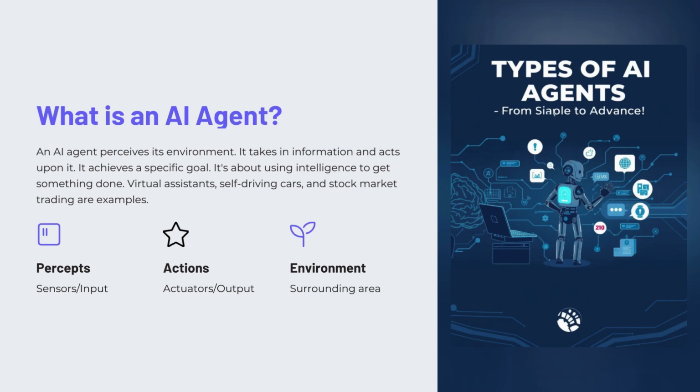So we see this type of agent all around us. Virtual assistants like Siri and Alexa, self-driving cars navigating roads, and even the algorithms used in the stock market are all examples of AI agents in action.